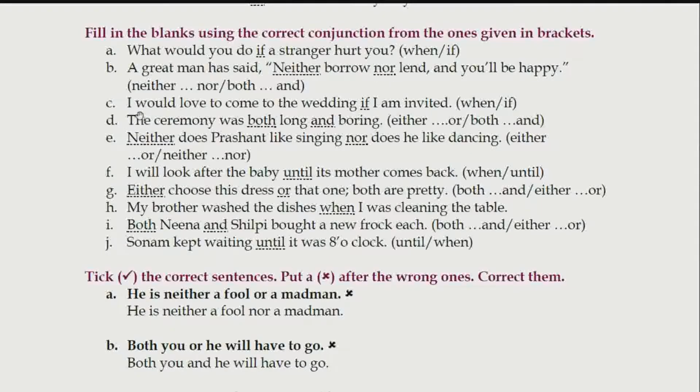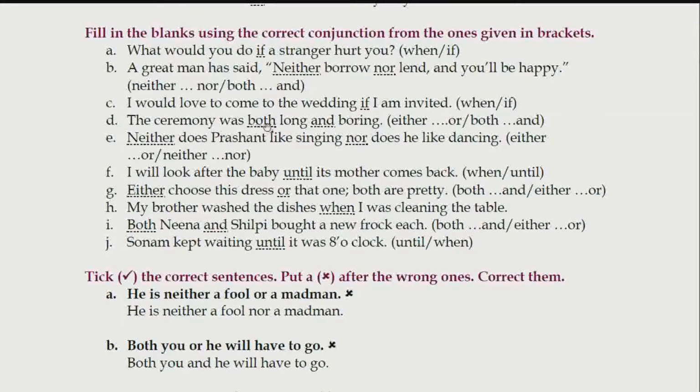Next one. I would love to come to the wedding if I am invited. Same like this one. अगर उन्होंने मुझे invite किया तो मैं आऊँगा. Next one. The ceremony was both long and boring. Same like neither nor.